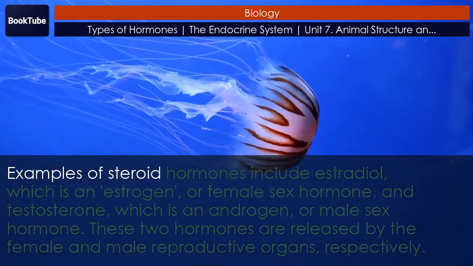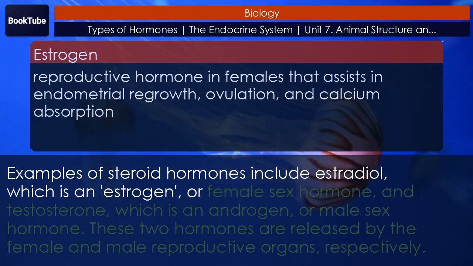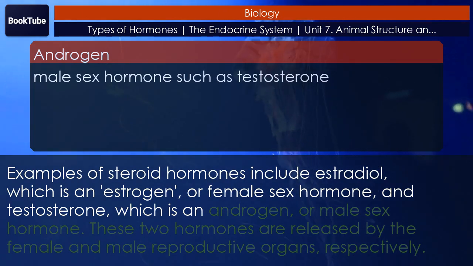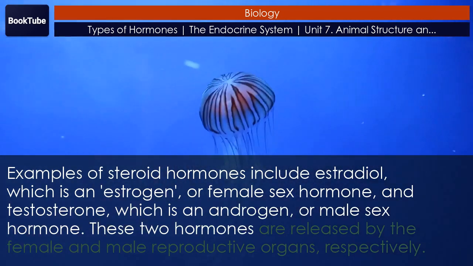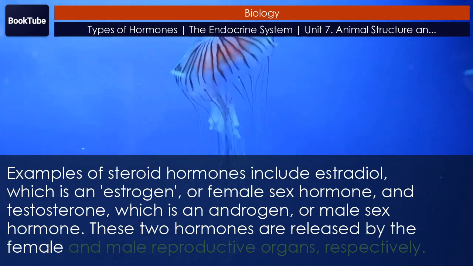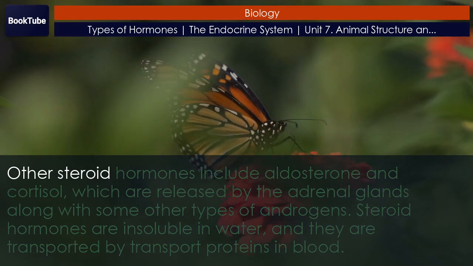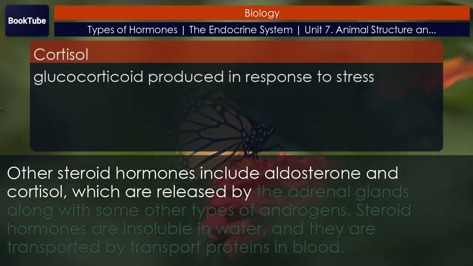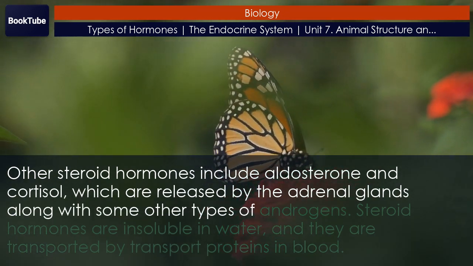Examples of steroid hormones include estradiol, which is an estrogen, or female sex hormone, and testosterone, which is an androgen, or male sex hormone. These 2 hormones are released by the female and male reproductive organs, respectively. Other steroid hormones include aldosterone and cortisol, which are released by the adrenal glands along with some other types of androgens.